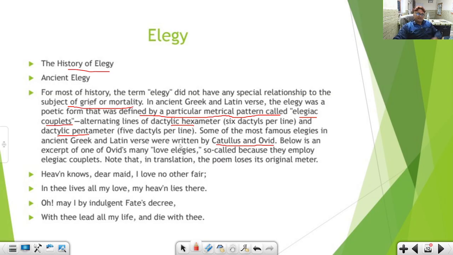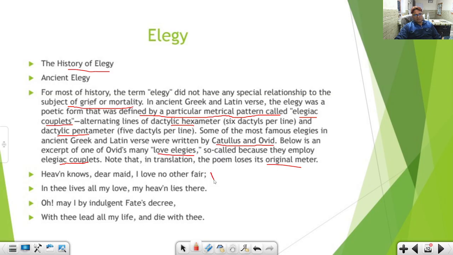Okay, below is an excerpt of one of Ovid's many love elegies, so called because they employ the elegiac couplet, and in translation the poem loses its original meter. So when we translate into English, the meter is disturbed. These are the translated lines of Ovid's: Heaven knows, dear maid, I love no other fair. In thee lives all my love, my heaven lies there.